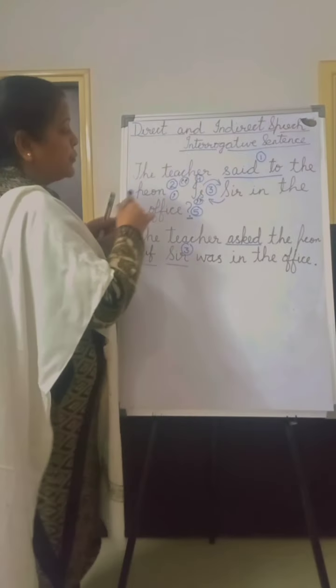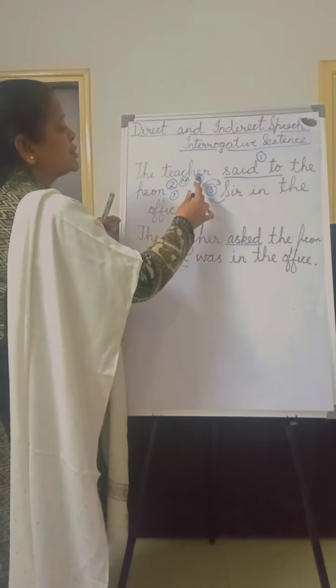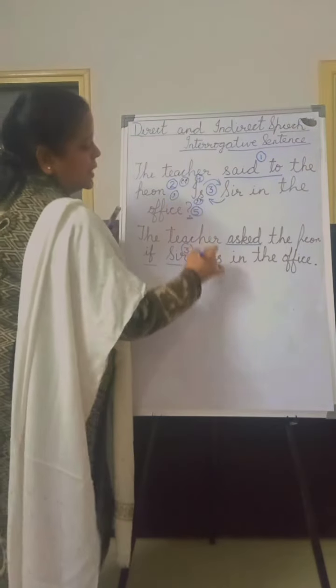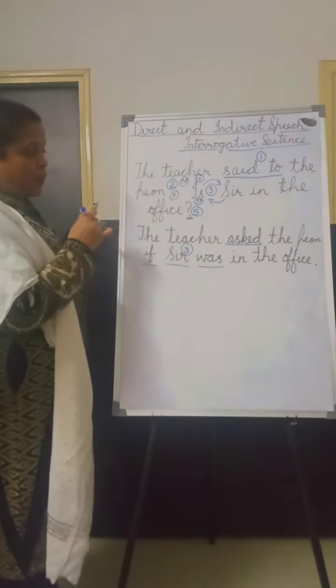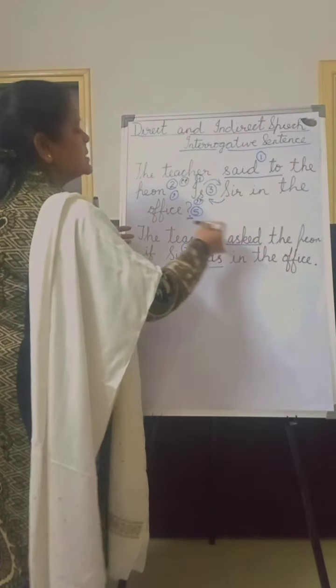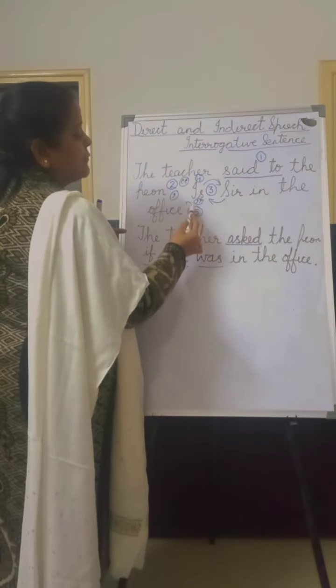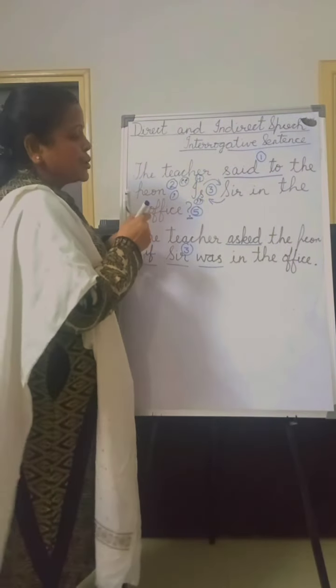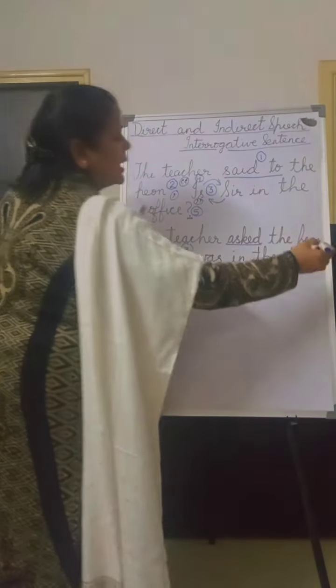Now the next rule is to change the tense. Is has become was. Present has become past tense. Then we have copied the sentence, and then the last rule is to remove the interrogative mark and put a full stop. That also we have done.